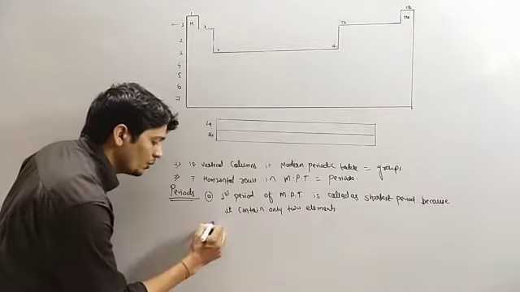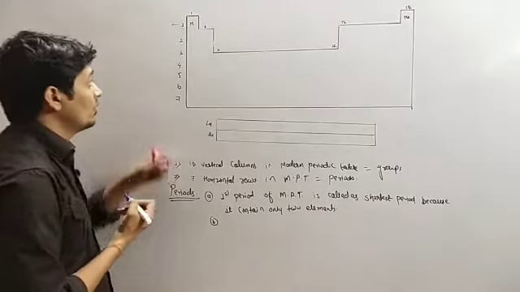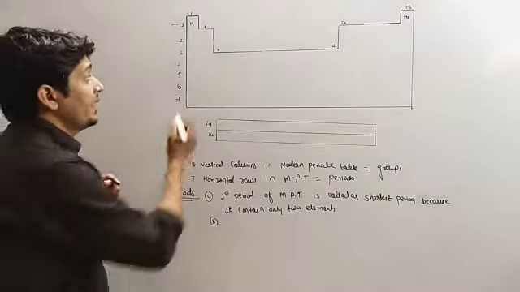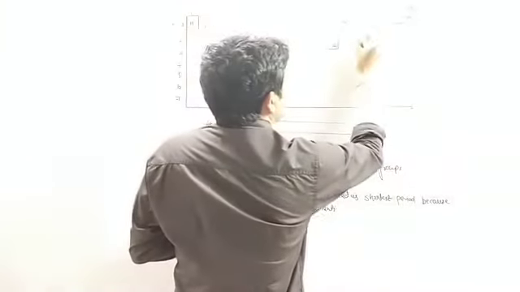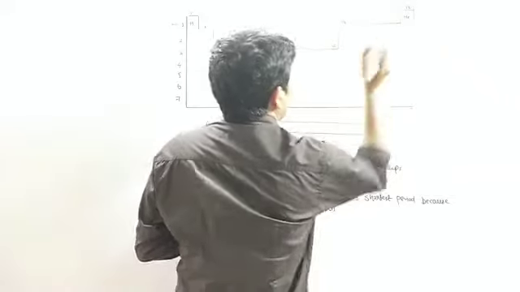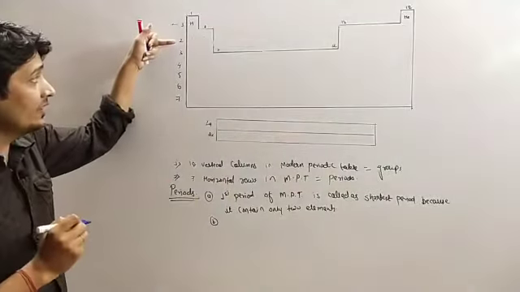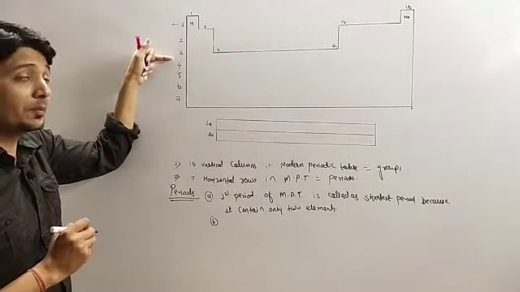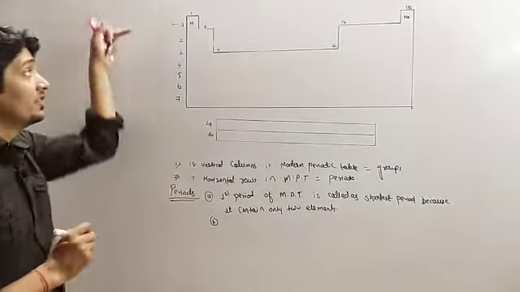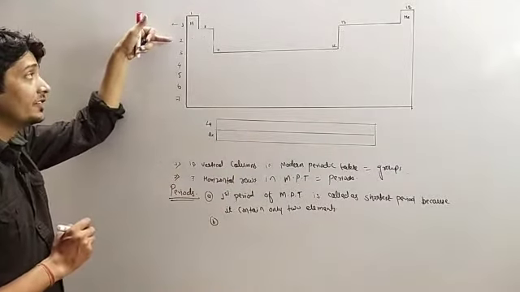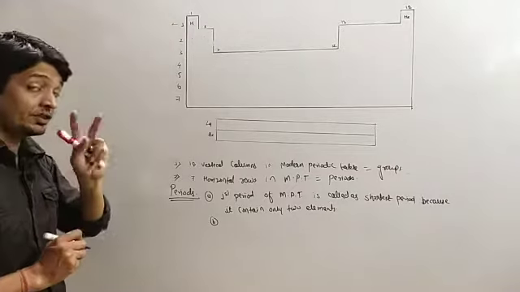Now the point B about the second period. Second period contains here 1, 2, 3, 4, 5, 6, 7 and 8. So in second as well as in third period we have 8 elements in each. So this is the short period.